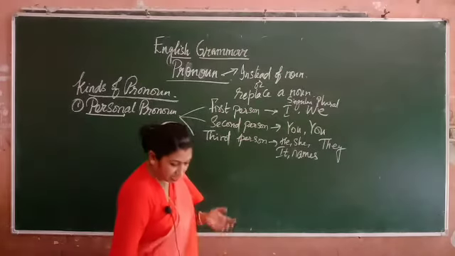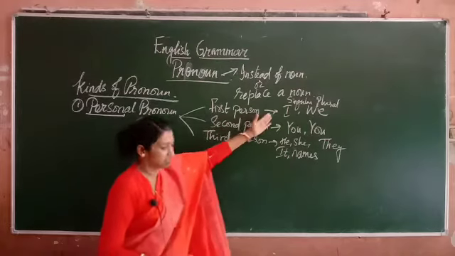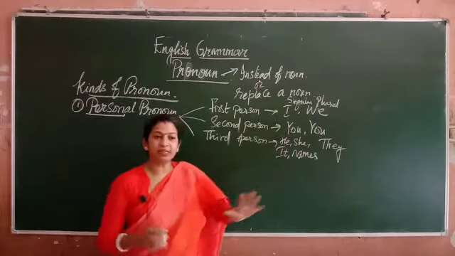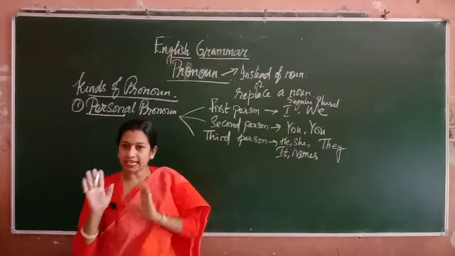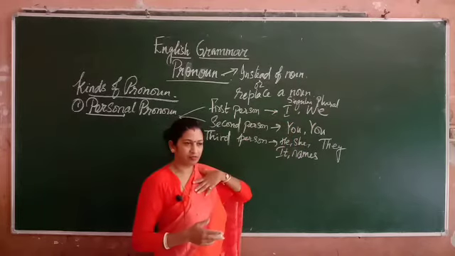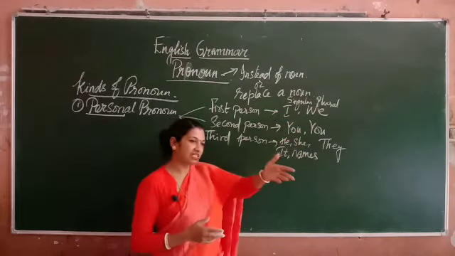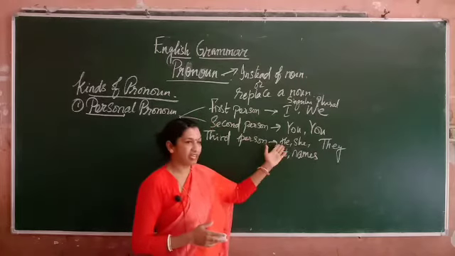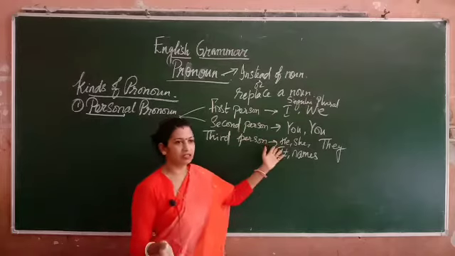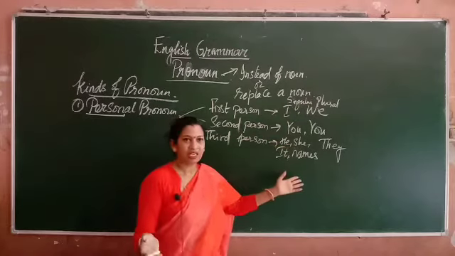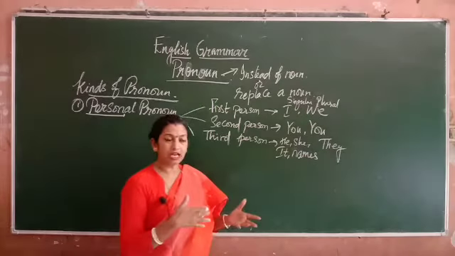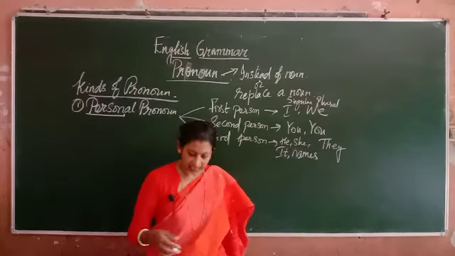So now, this is called nominative. Nominative means we are giving them a name. Instead of using a name, we can use these words like I, and you is second person. He, as I told you, instead of using Ram again and again, we can replace Ram with he. Sita we can replace with she. A cat can be replaced with it. And the plural of any number of persons can be replaced by they.